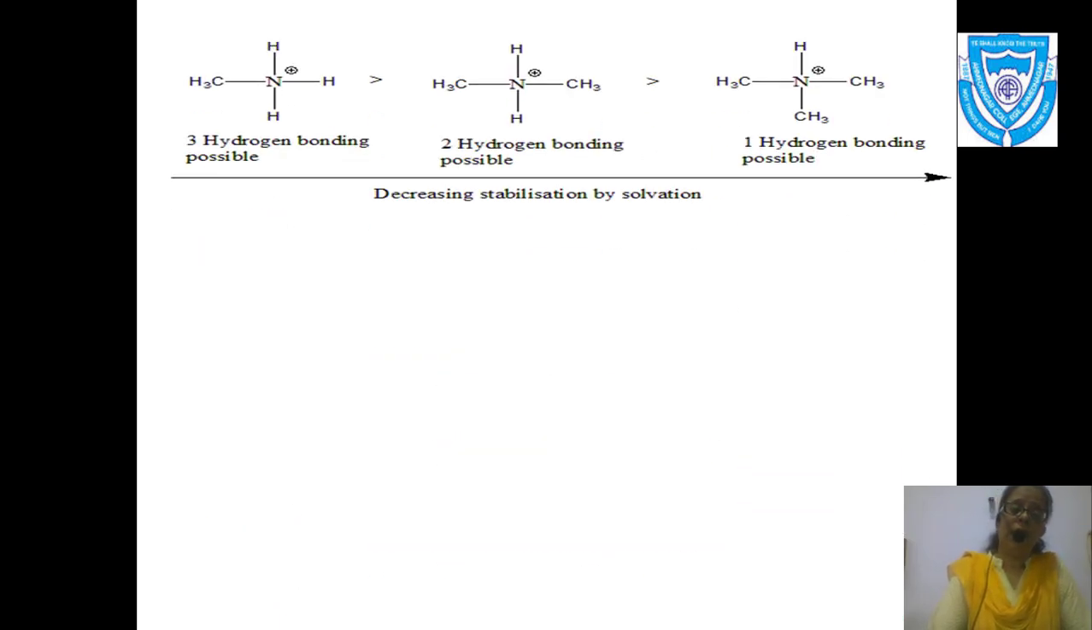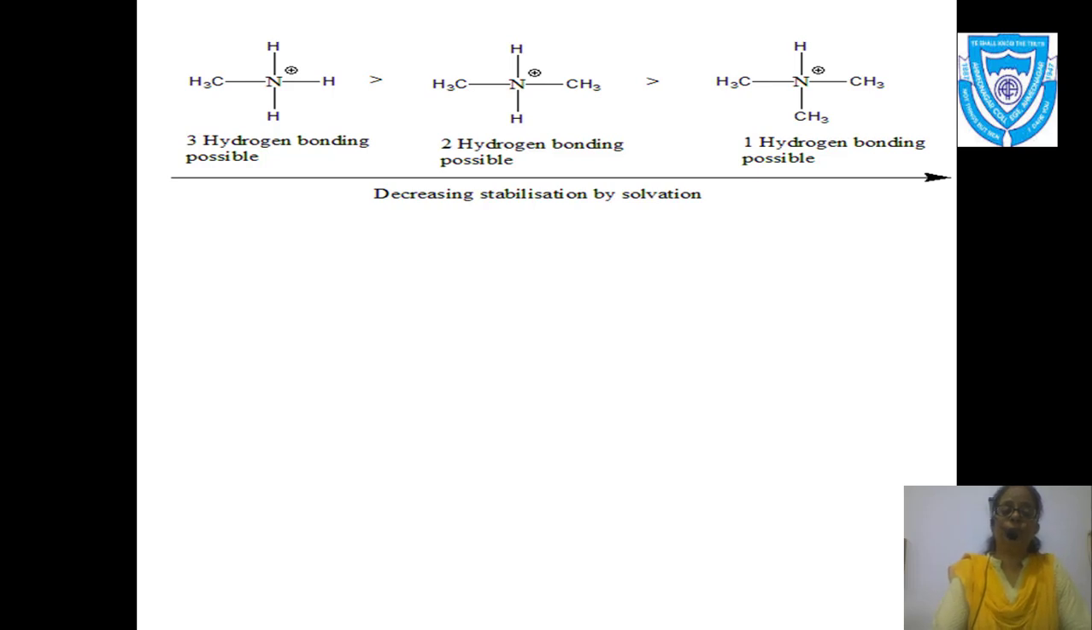Here I have the structure of a protonated amine. Now see, the first structure is a protonated primary amine, or you can say a conjugate acid of a primary amine, where if you see nicely, 3 hydrogen bonds are possible with water. Since I am talking about solvation here, water is coming into the picture because we are talking about aqueous solution. We are not talking about the gaseous phase.